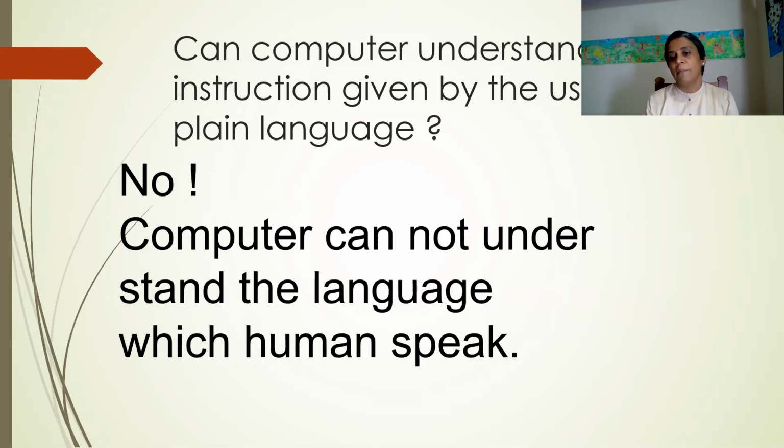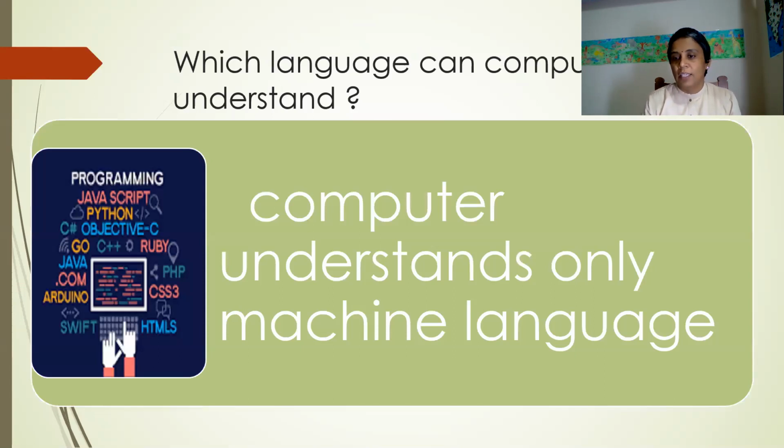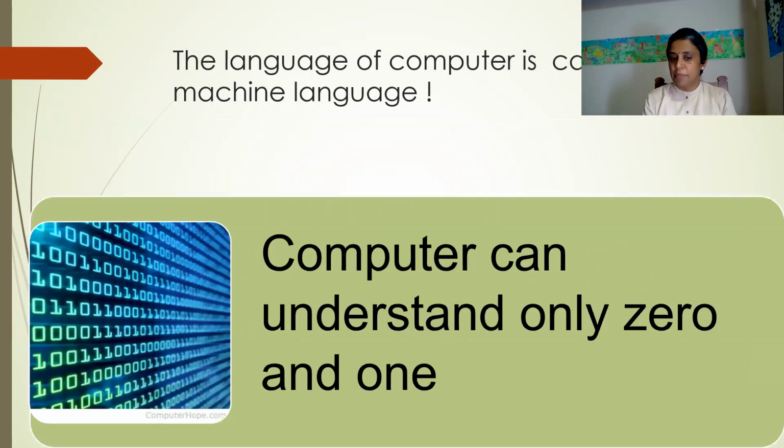Now we know that a computer needs instructions to do any task. Can we give instructions in any language and the computer performs the task? No, the computer cannot understand the language which humans speak. It has its own language, which we call machine language. Machine language is 0 and 1, or on and off. Anything you want to convey to the computer needs to be in 0 and 1, or on and off. That is the only language which a computer can understand.